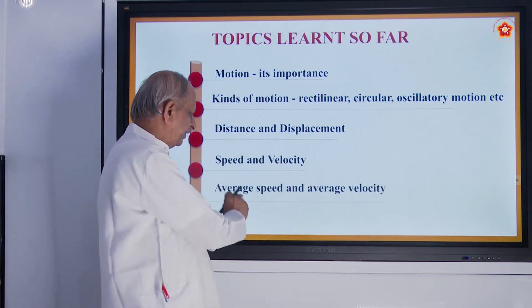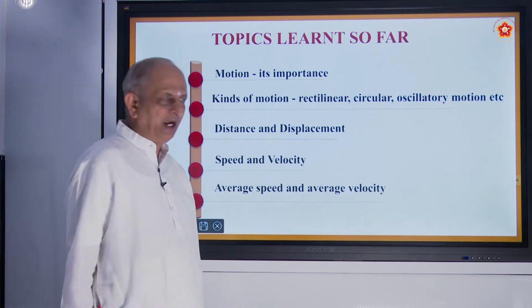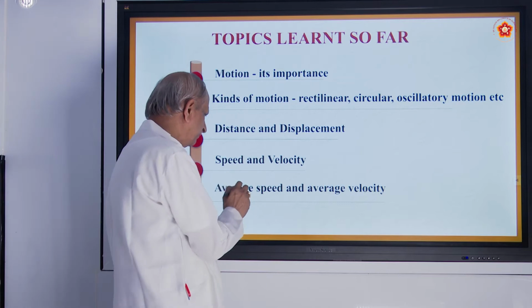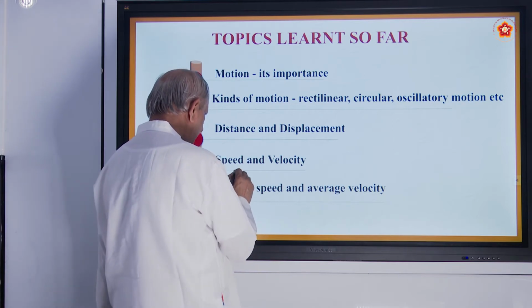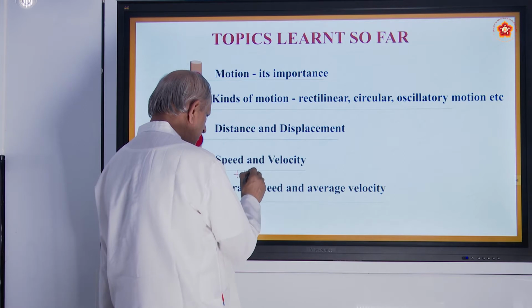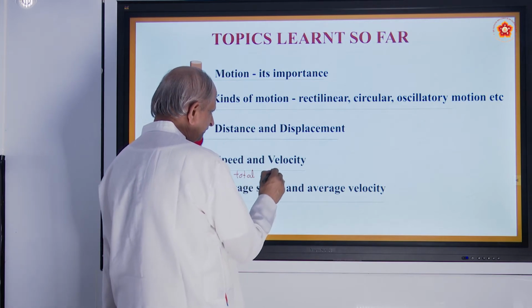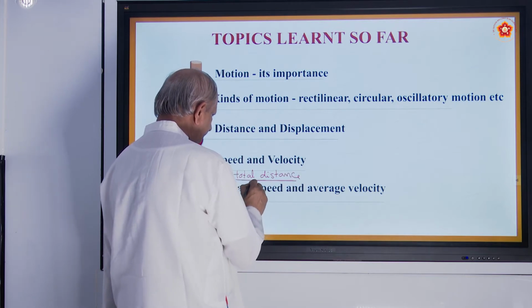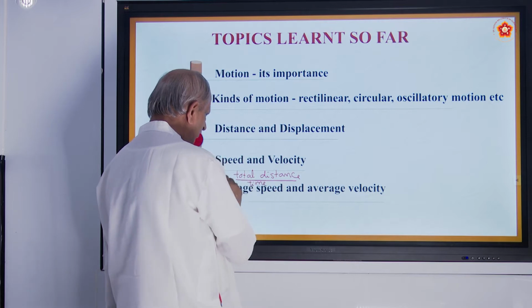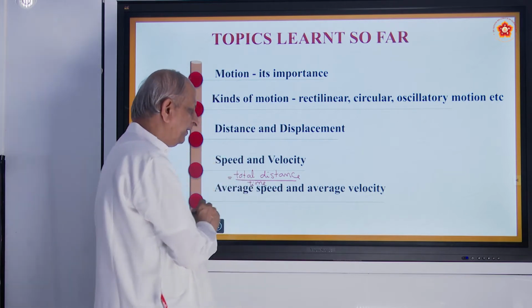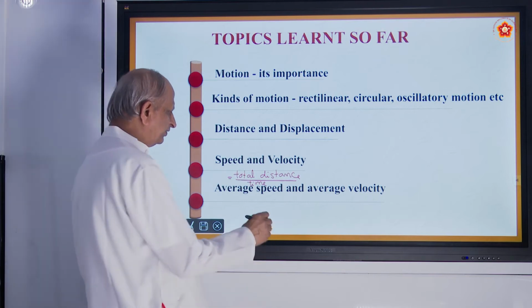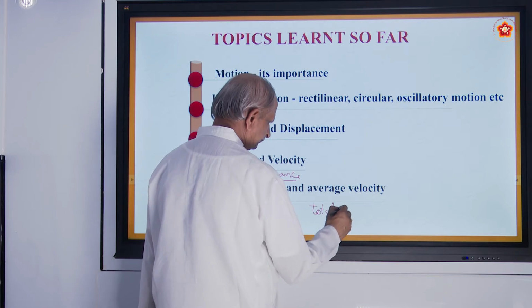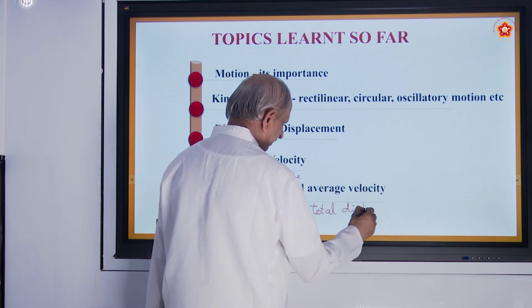And also we have seen average speed and average velocity. So average speed means what? Total distance covered by total time taken. That will be equal to average speed. Average velocity means total displacement by total time taken.